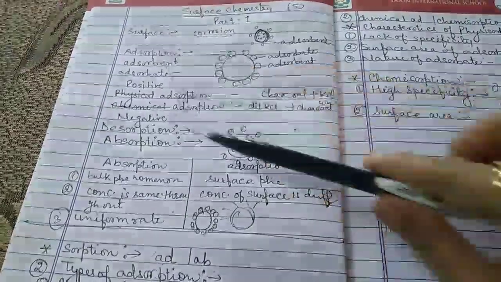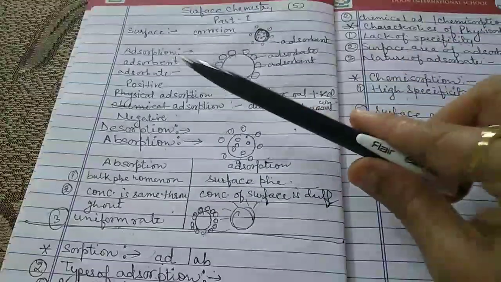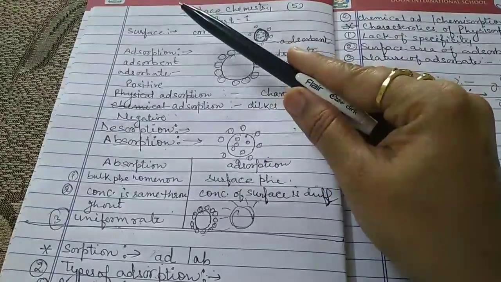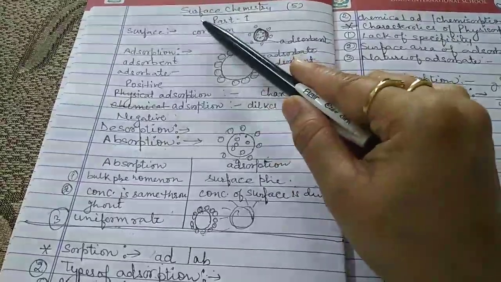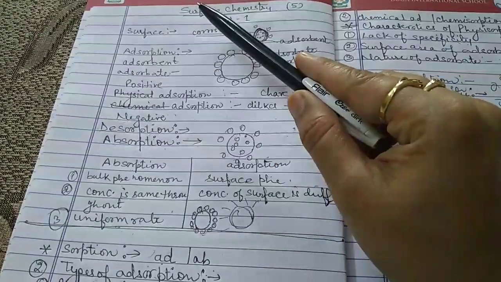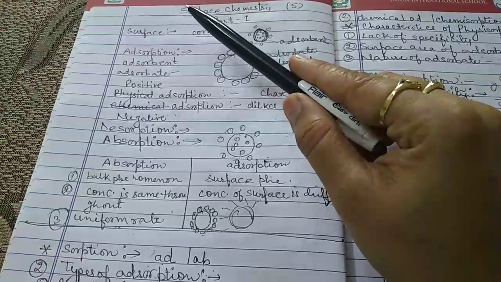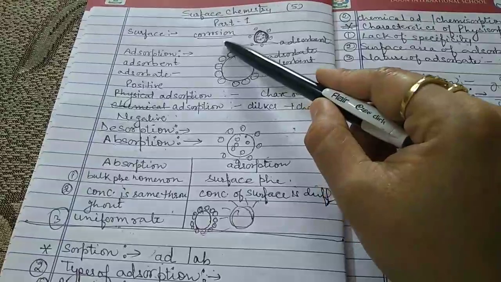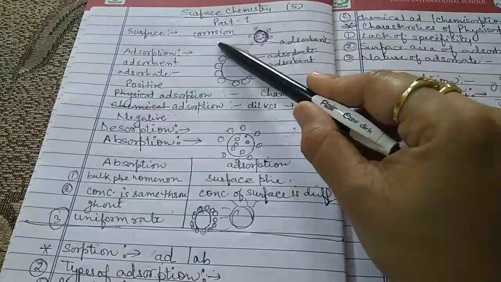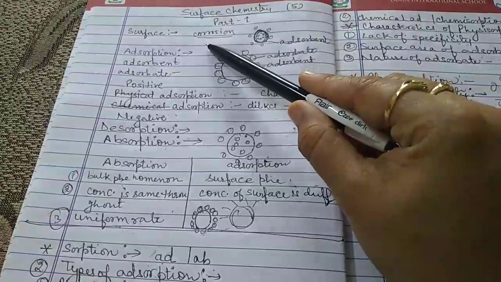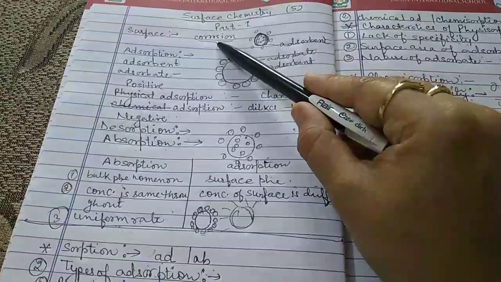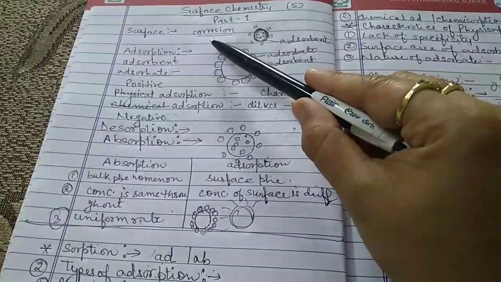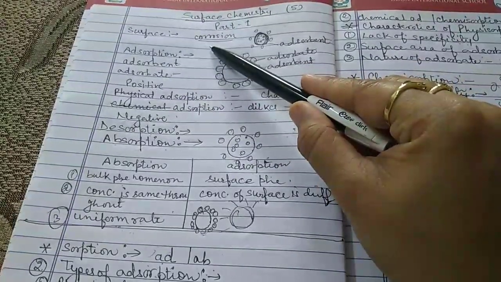We all know that the uppermost layer of any substance is known as the surface, or the surface is also defined as the boundary that separates two substances. There are many chemical reactions which are surface phenomena. One example of this is corrosion. We all know very well that the process of corrosion always takes place at the surface of the metal. So it is a surface phenomenon.